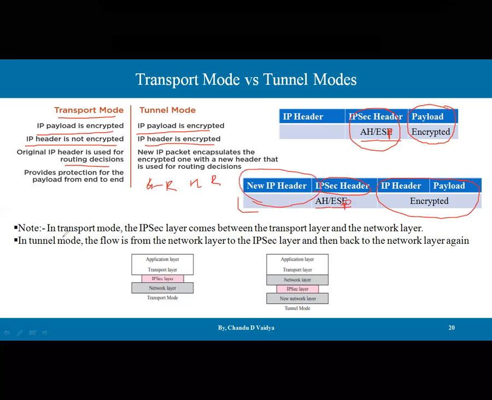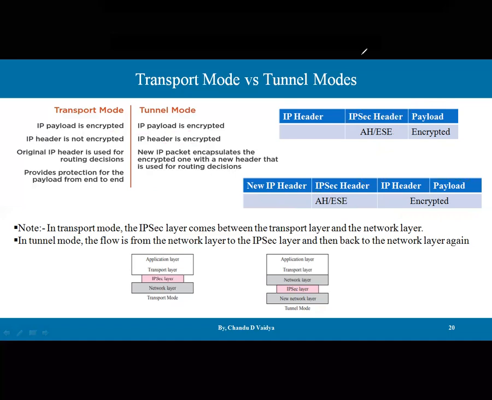The meaning of this is, guys, note that in transport mode, the IPsec layer comes between the transport layer and the network layer. In the tunnel mode, the flow is from the network layer to the IPsec layer, and then back to the network layer again. So a new network layer header is going to be added, and this is the tunnel mode. I hope this is okay with you, the tunnel mode and transport mode. After that, we are going to discuss the AH protocol and the ESP protocol.